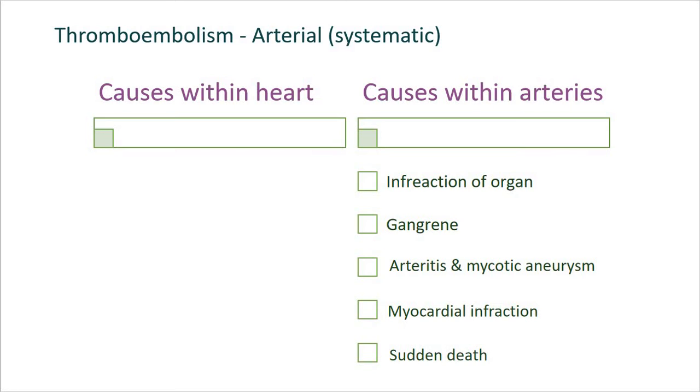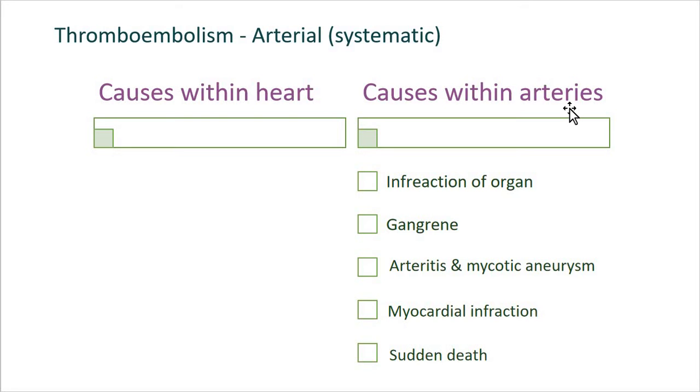So the causes within arteries include the emboli developing in relation to atherosclerotic plaques, aortic aneurysm, pulmonary veins and paradoxical arterial emboli.